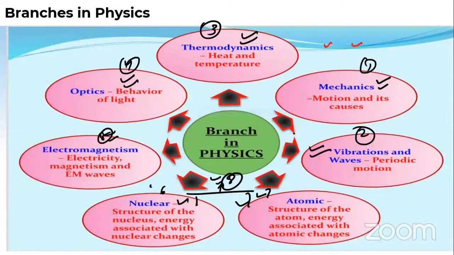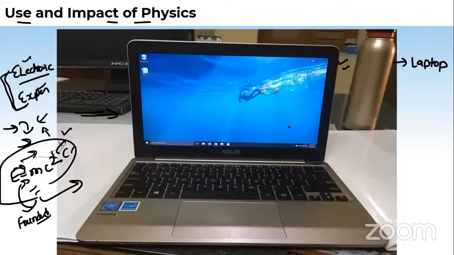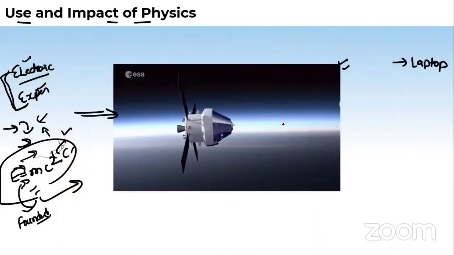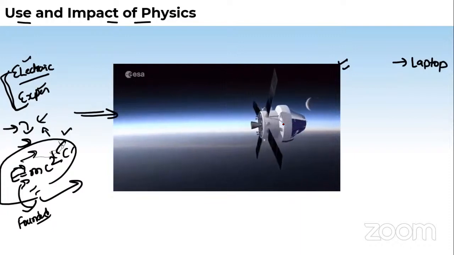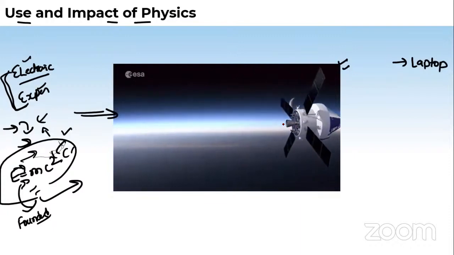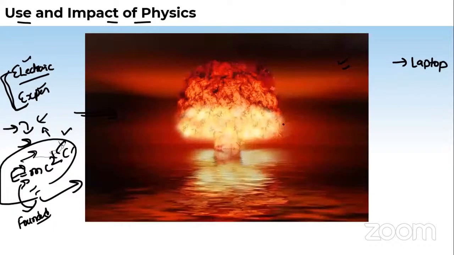And then we talked about our future plan. And we saw the uses and impacts. Everyone knows this; you can see all these things around you, the results of engineering physics. Then we saw physics laws used for destruction.